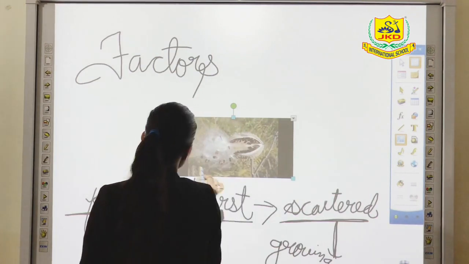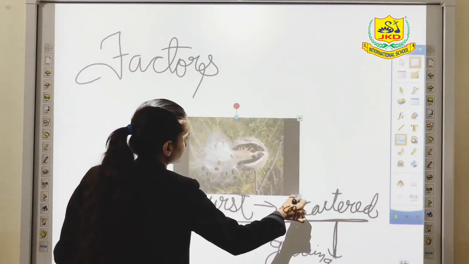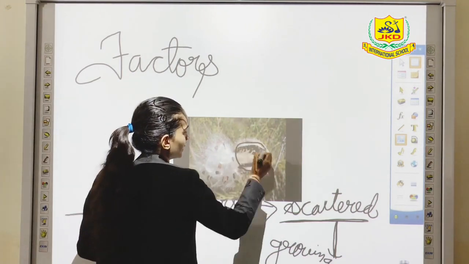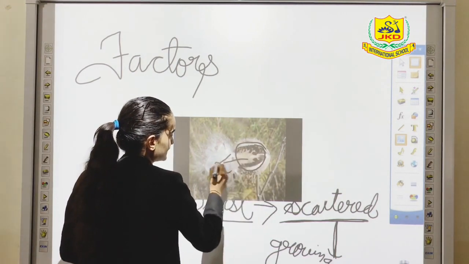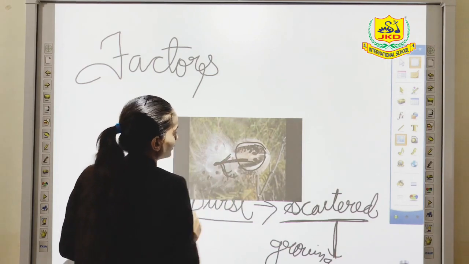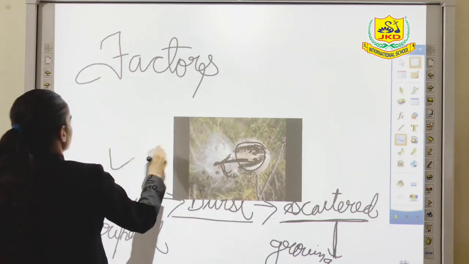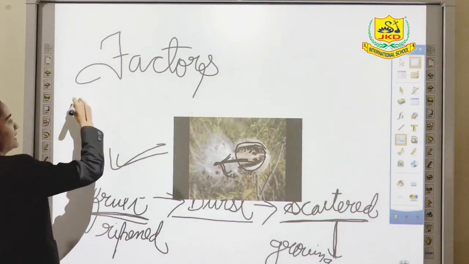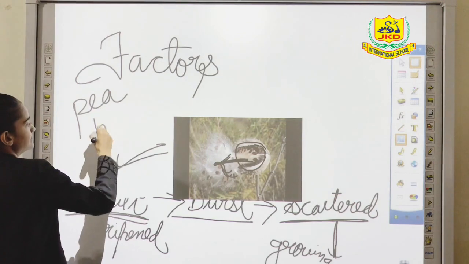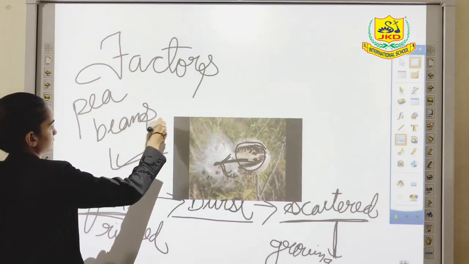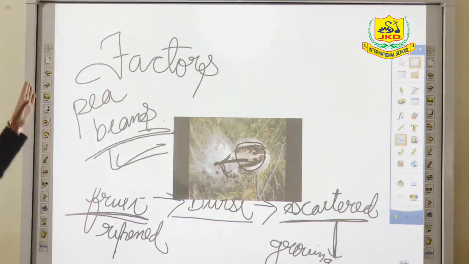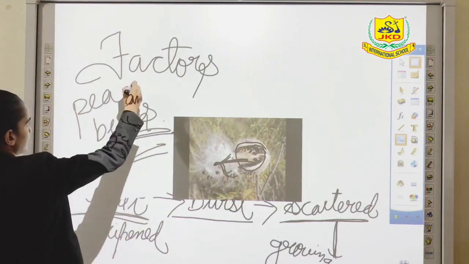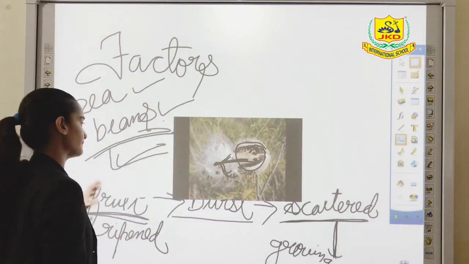You can clearly notice in the picture that this is a fruit, it is bursting and all the seeds are scattering from the fruit. So this was all about the explosion. Examples of dispersion by explosion are pea and bean.